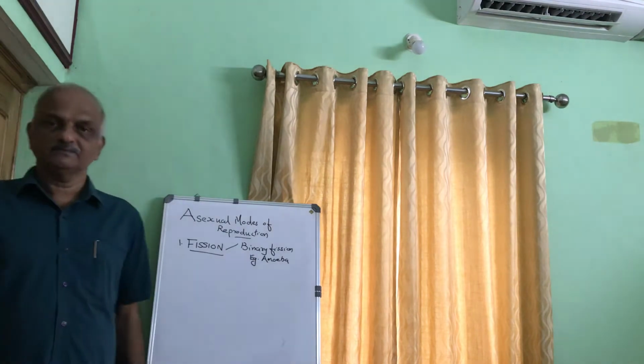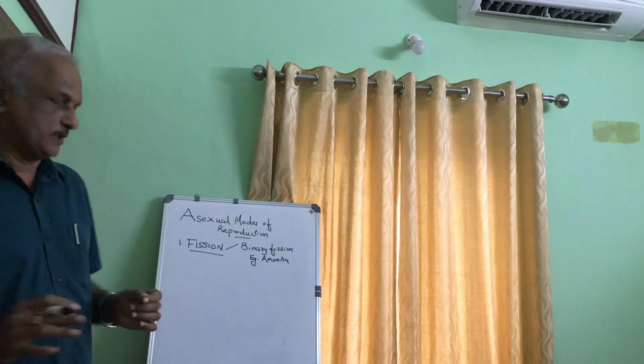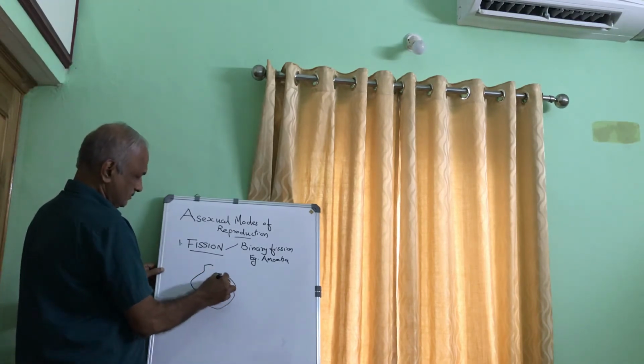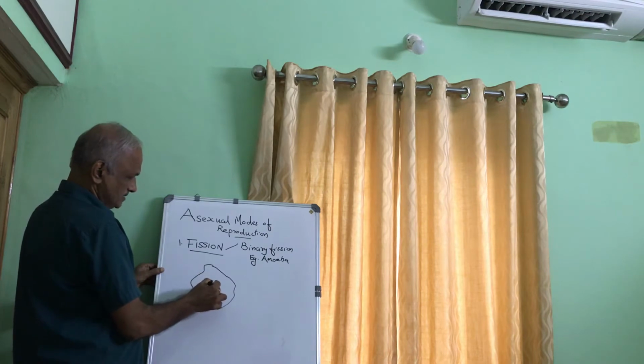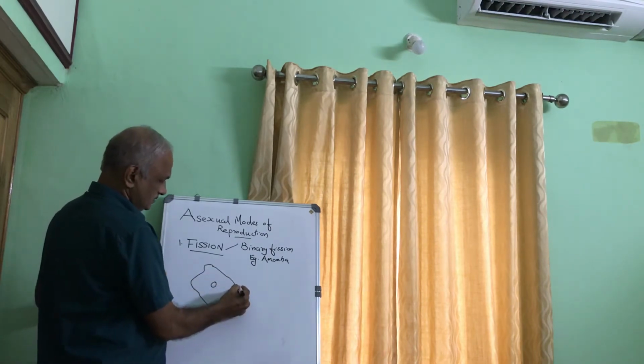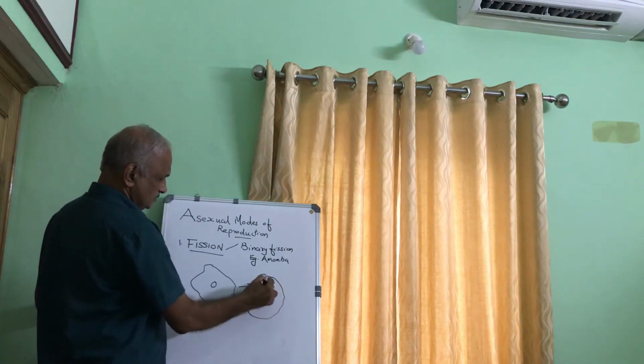So in amoeba, when the amoeba is mature, it is irregular shaped with the nucleus and cytoplasm. Gradually the nucleus divides into two.